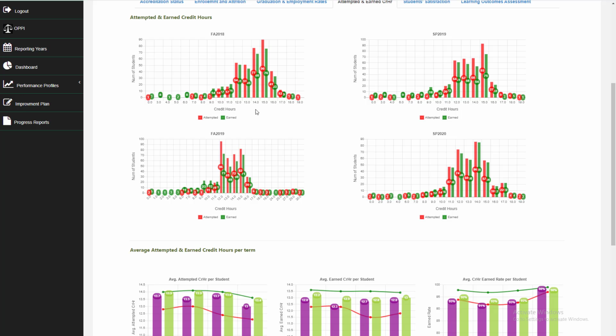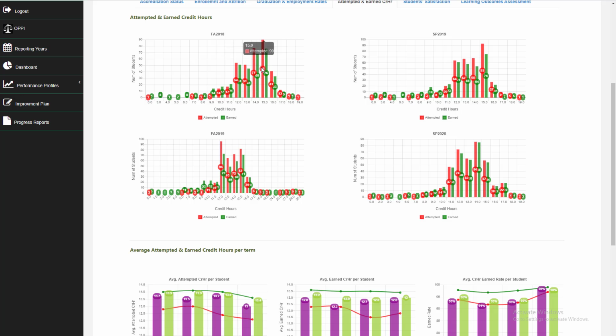Next tab is attempted and earned credit hours. Here we show a histogram of the number of credit hours attempted and earned by students. Here is the number of students and here is the number of credit hours. You can see that the attempt is the red one. So the majority of the students attempt 15 credit hours in fall 28. So 90 students attempt 15 credit hours, followed by 14 credit hours. You have 77 students attempting 14 credit hours, and the green one here shows the actual earned.